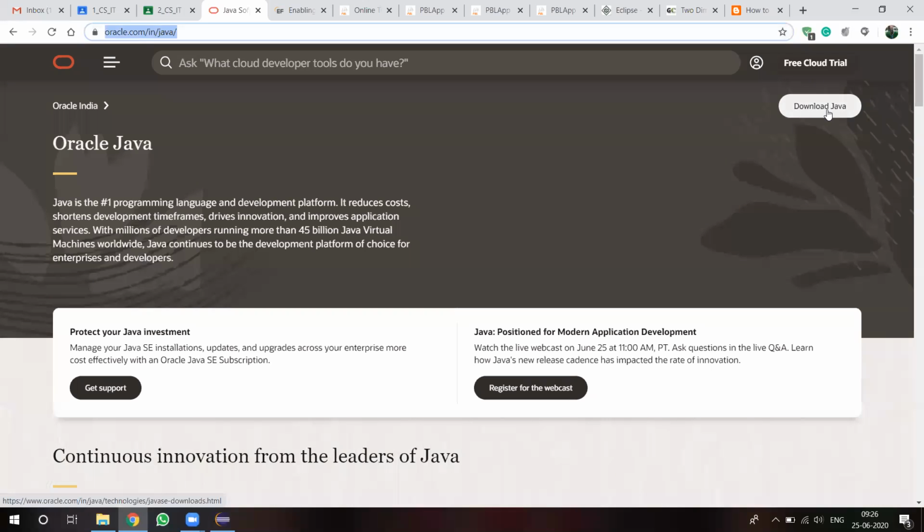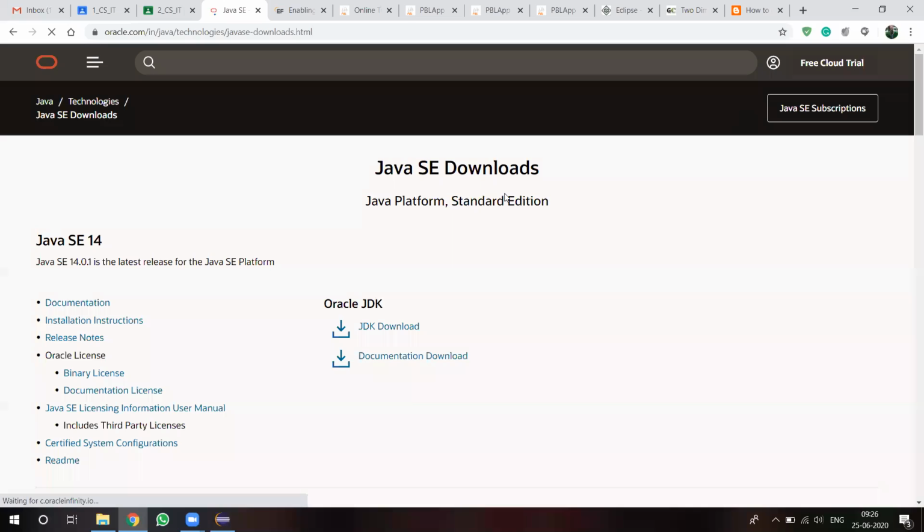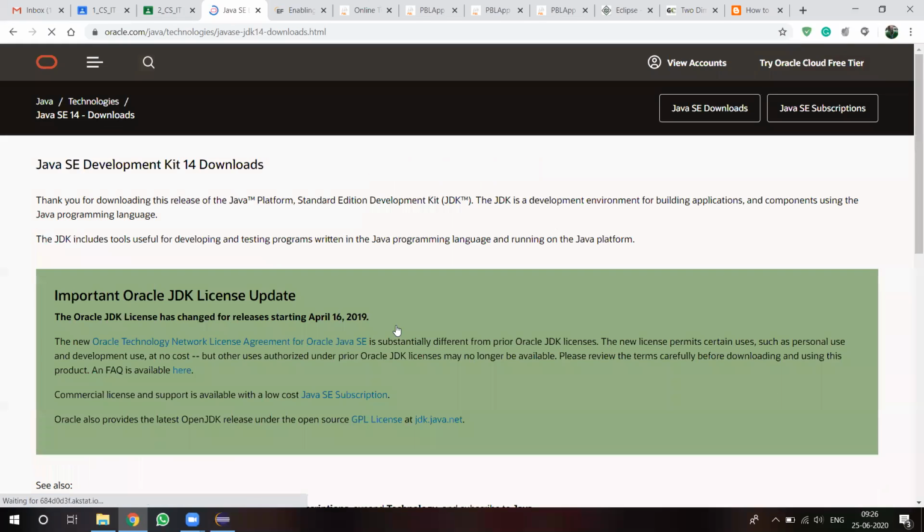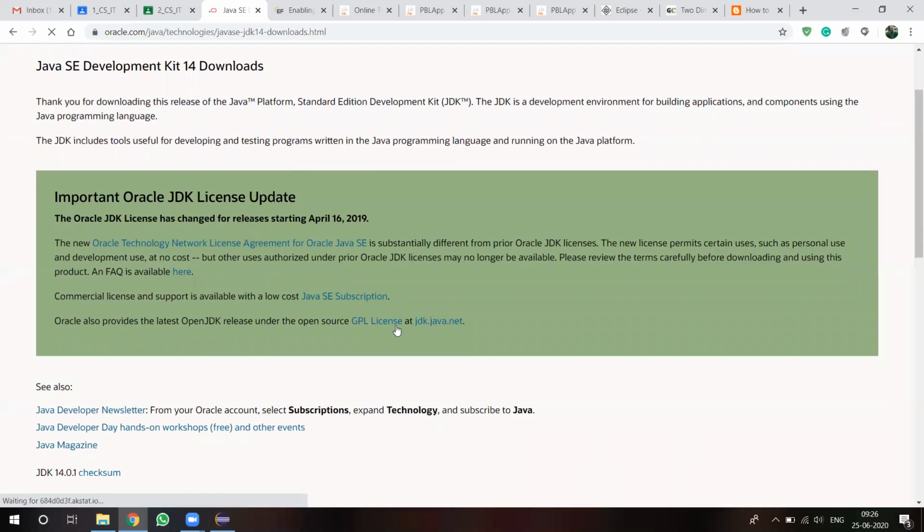Clicking it redirects to a new web page where we can identify the JDK download. Clicking on it starts the download.